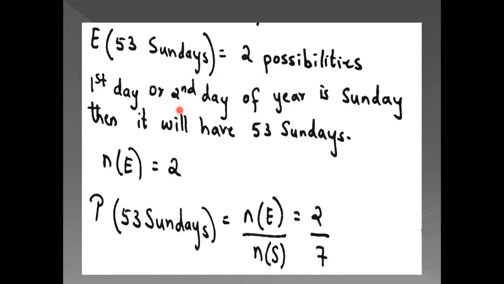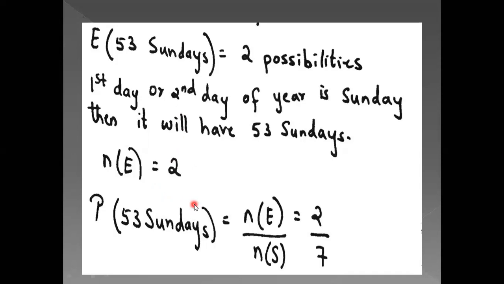If the second day of the year, that means 2nd Jan of that leap year, is Sunday, then that second extra day will be Sunday. So 52 weeks means 52 Sundays, and then there are two possibilities that it can be 53 Sundays. So the number of events is becoming 2.